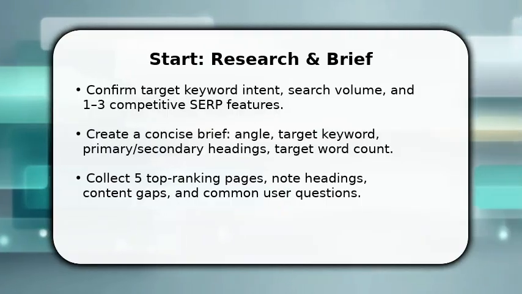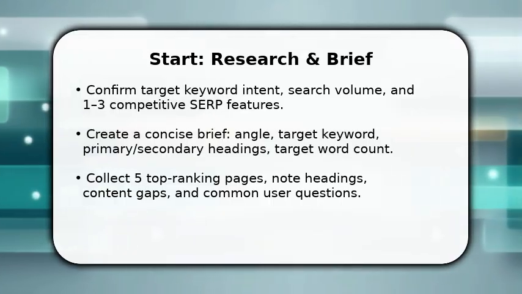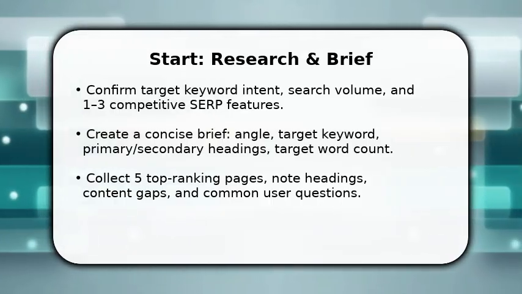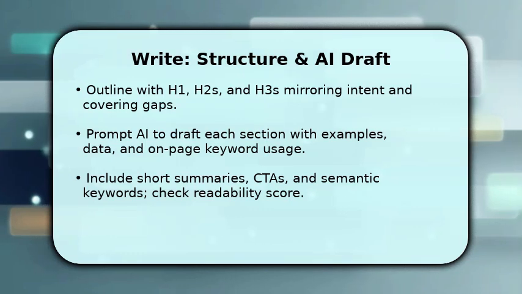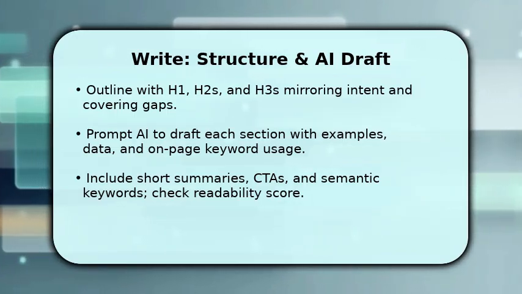Do not start writing until that gap map is ready. It prevents wasting time on content Google already has. Now you build a detailed outline that aligns headings to user intent and fills identified gaps. Prompt your AI to draft section by section, request examples, statistics placeholders, and clear answers. This keeps content factual and scannable.